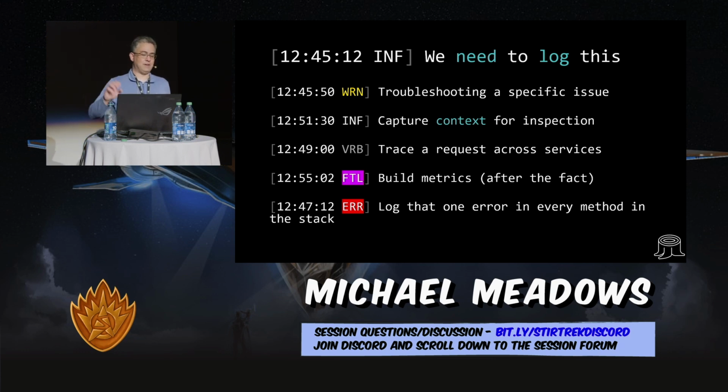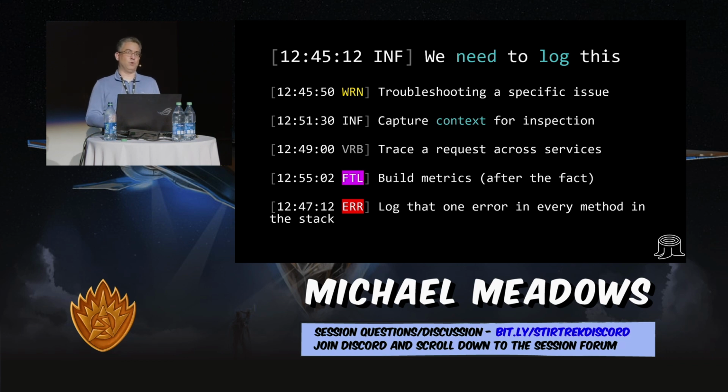Build metrics after the fact. What I mean by this is you get into production and you realize that you have no visibility into what's happening in the system, and it takes too long to get that from the logs. So you write some queries and then you put a graph around it and you're done. And then we log that one error in every method in the stack. And that's that catch, log, throw that I mentioned earlier.